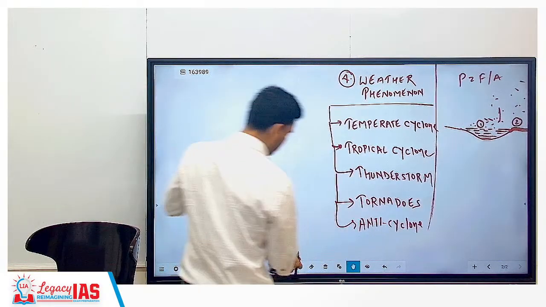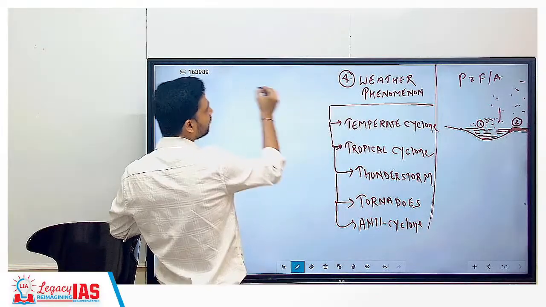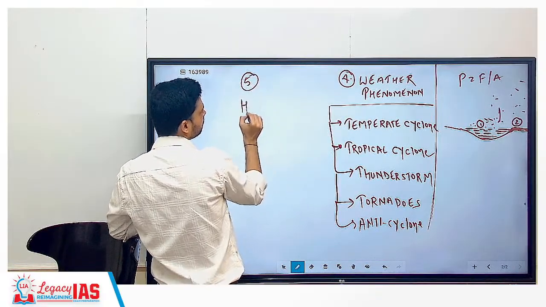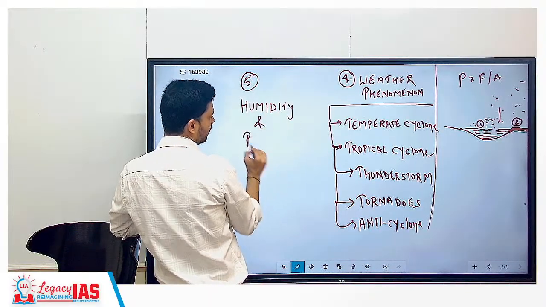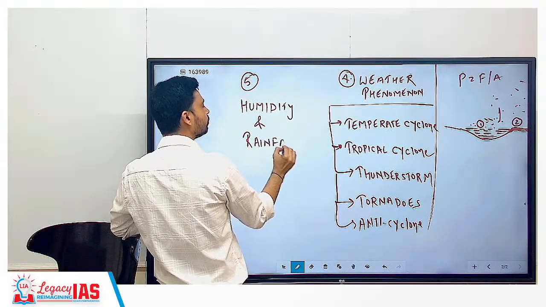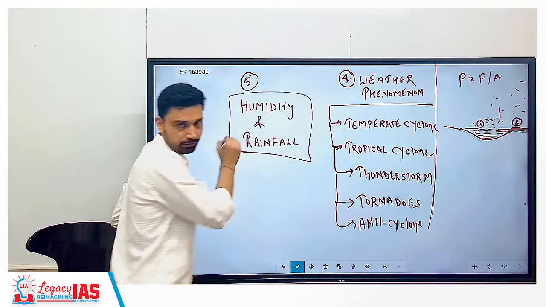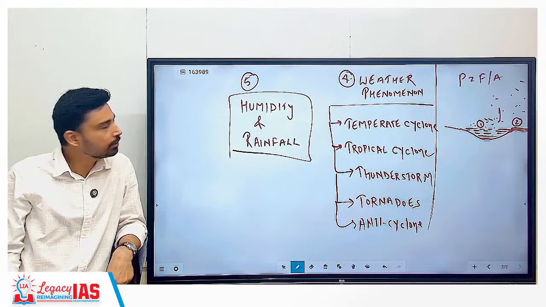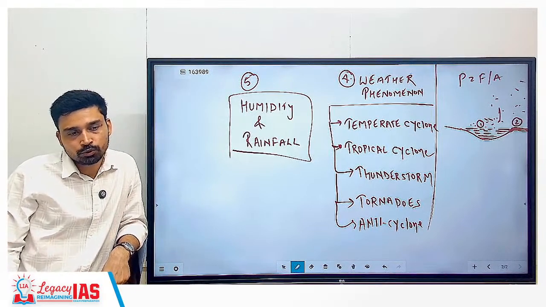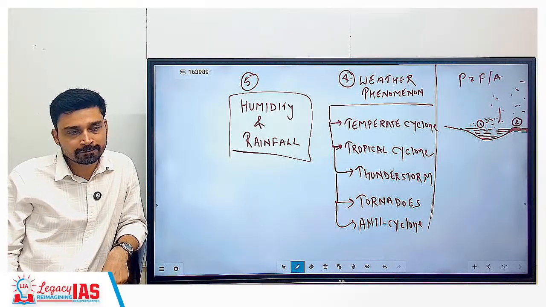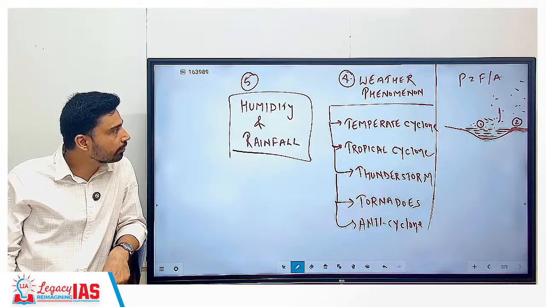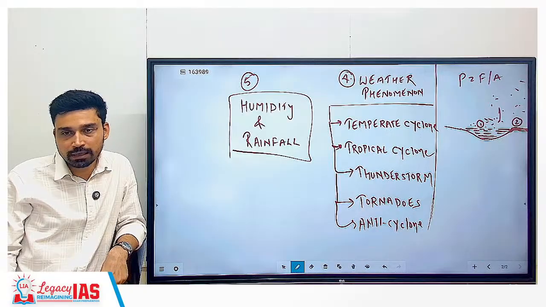In all of these weather phenomena, one thing that is common is humidity. You will find it at many places, and many of these weather phenomena also bring rainfall. So the last chapter of climatology, the 5th chapter, covers 2 important concepts: humidity and rainfall. So these are the 5 chapters, and as stated before, all these 5 chapters are equally important.